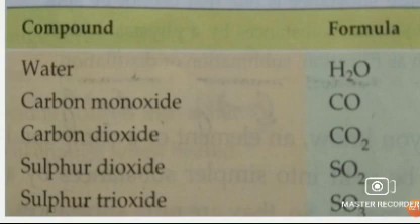From the formula, we can judge the number of atoms and the type of elements, as the example is given. Next, a few compounds and their formulas are given: water H2O, carbon monoxide CO, carbon dioxide CO2, sulfur dioxide SO2 and sulfur trioxide SO3. In sulfur trioxide, it is very clear from the formula that it is made up of sulfur and oxygen elements, with 1 atom of sulfur and 3 atoms of oxygen. So from the formula, the number of atoms and the type of elements is very clear to us.